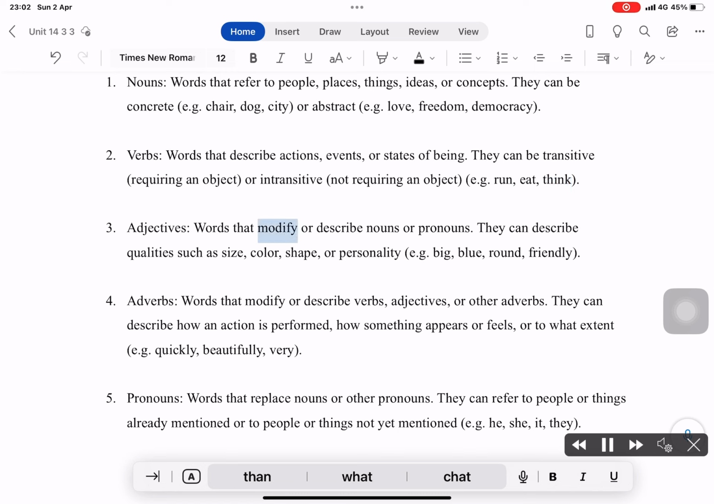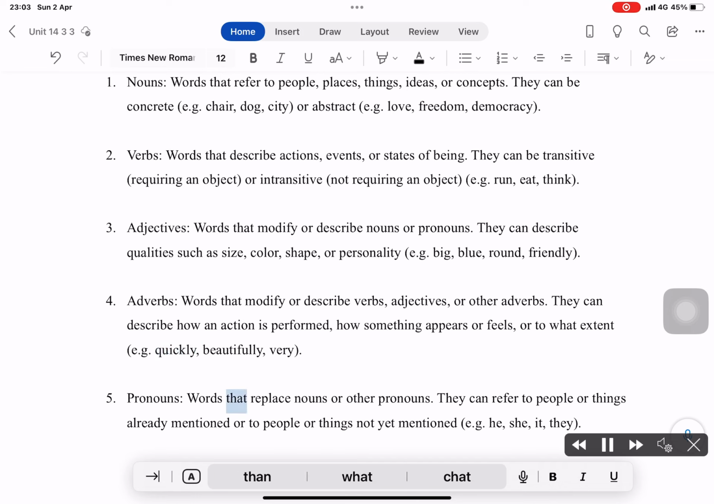Adjectives: words that modify or describe nouns or pronouns. They can describe qualities such as size, color, shape, or personality, e.g. big, blue, round, friendly. Adverbs: words that modify or describe verbs, adjectives, or other adverbs. They can describe how an action is performed, how something appears or feels, or to what extent, e.g. quickly, beautifully, very.